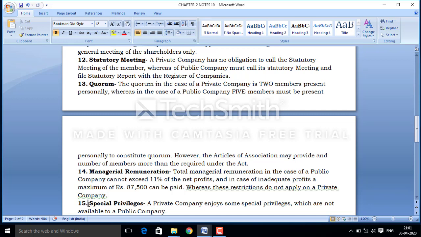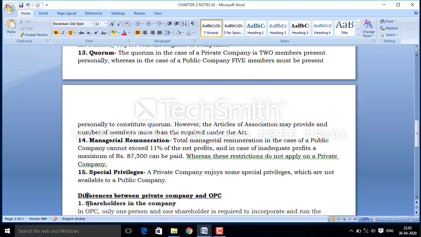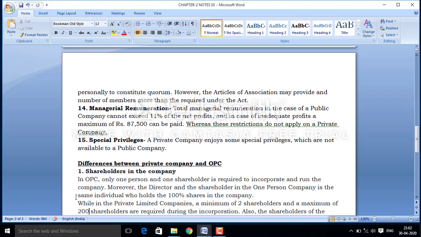Next is special privileges. As we know, a private company enjoys some special privileges, whereas a public company does not have any kind of special privileges. Now, as we have discussed the difference between public company and private company, now we will discuss the difference between private company and one person company.